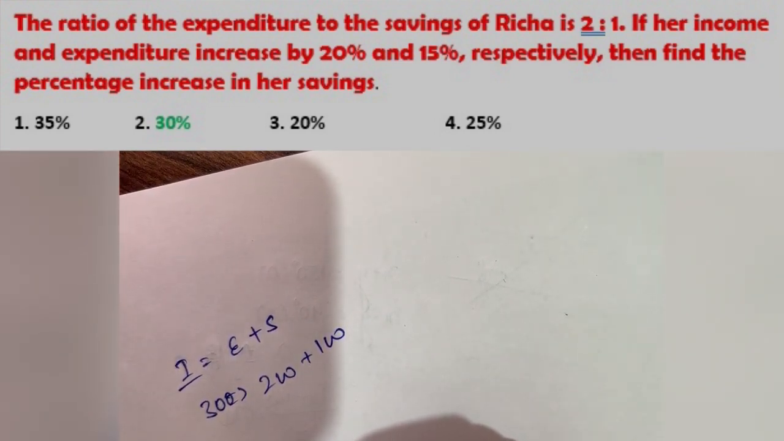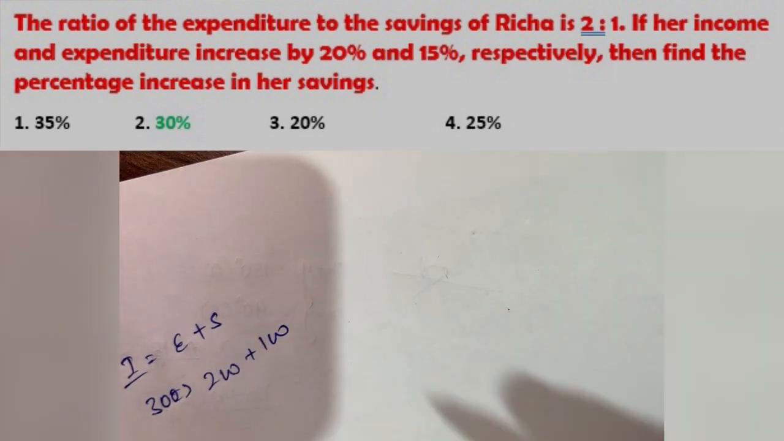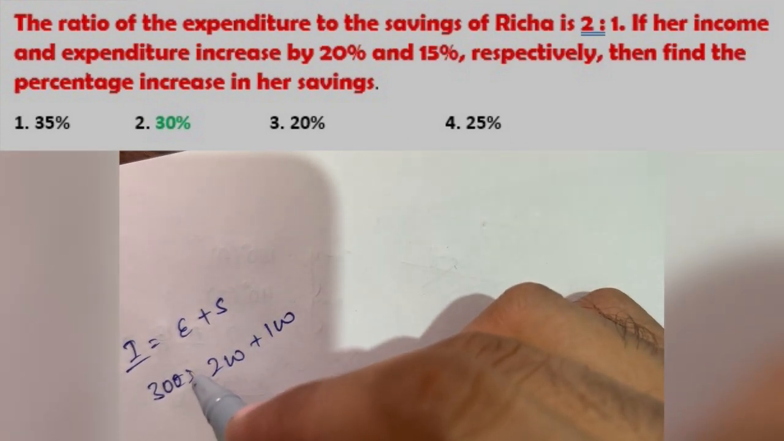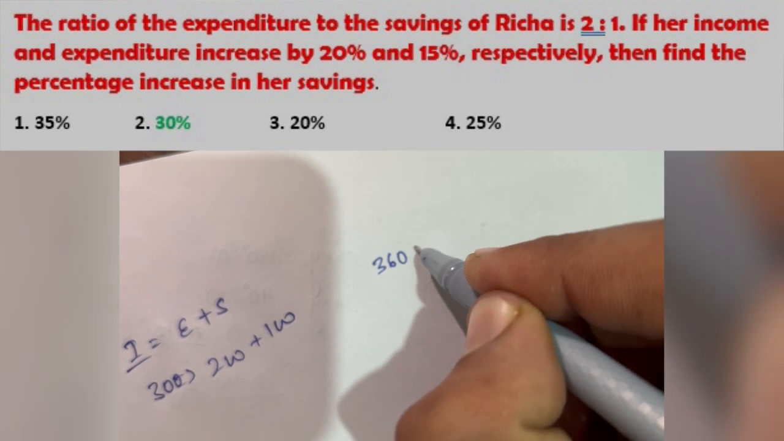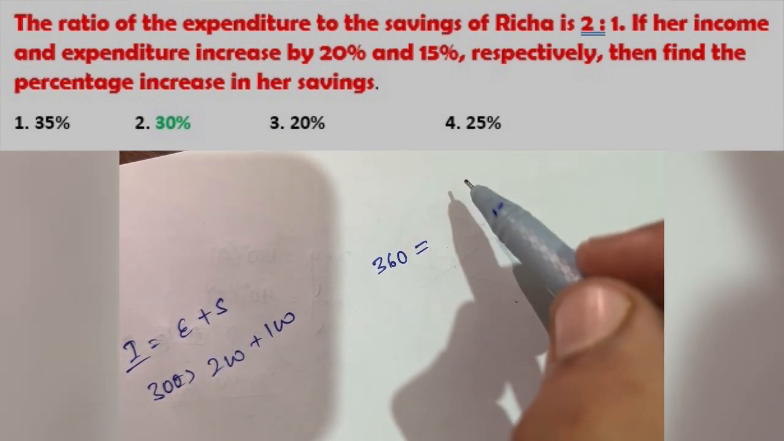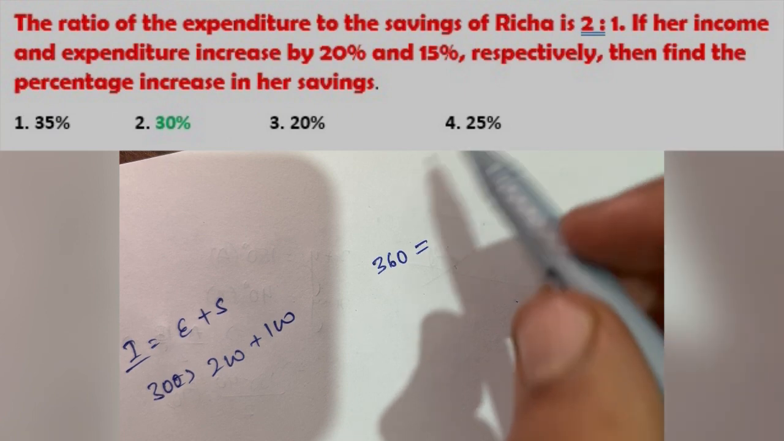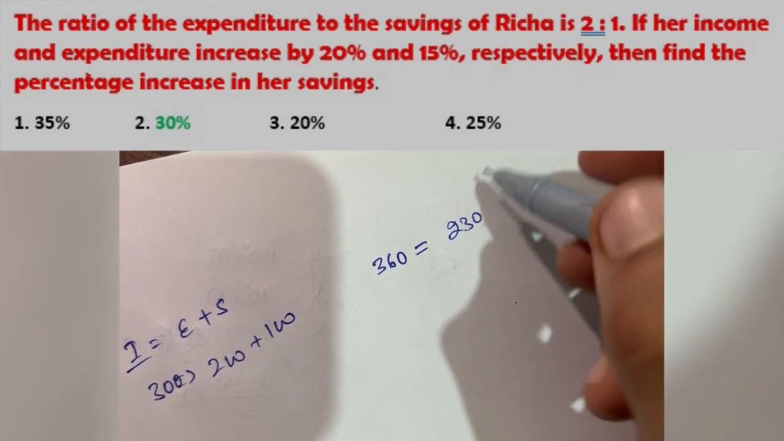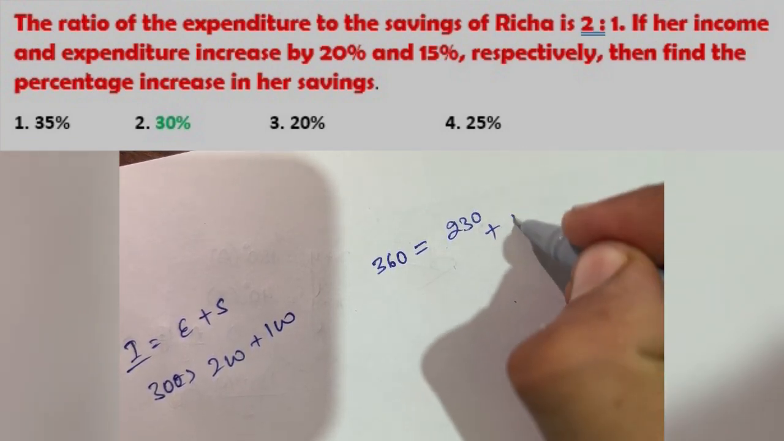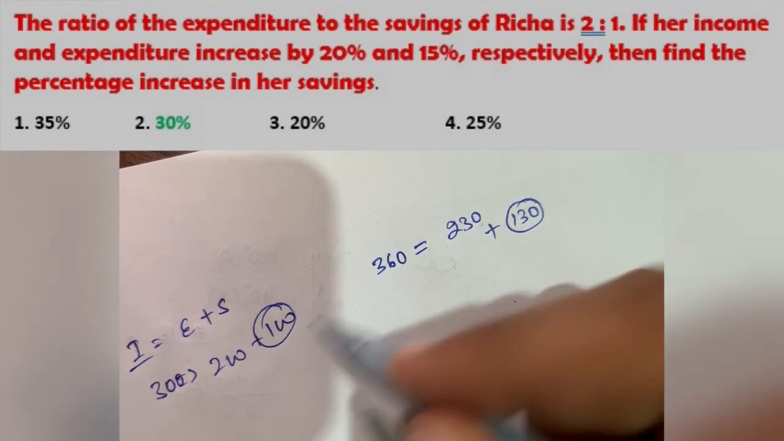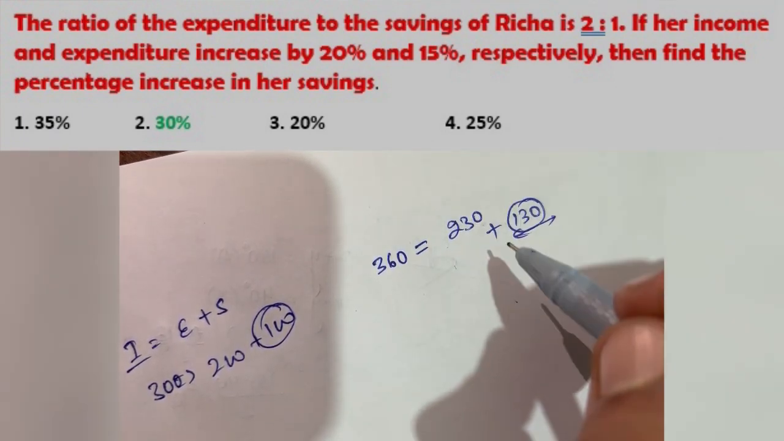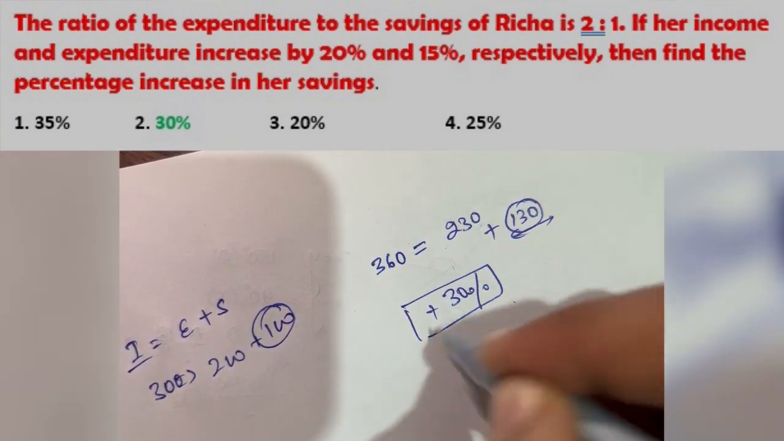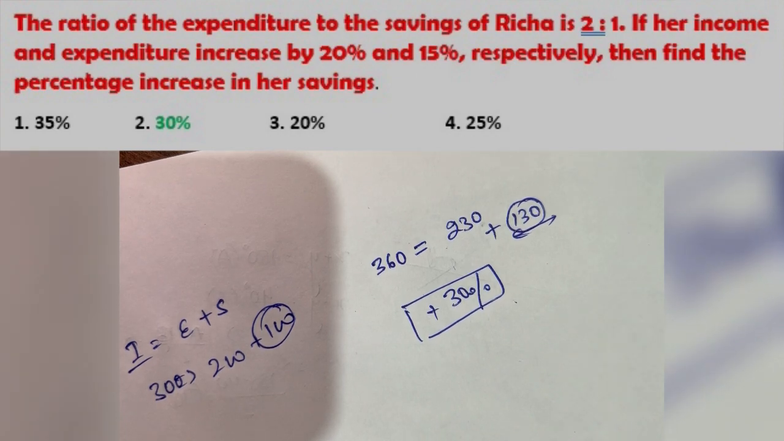Okay, so there is a condition given here that if the income is increased by 20%, it will become 360. And if expenditure is increased by 15%, it will be 230. So what will be the saving? Saving will be 130. First it was 100, now it is 130. So what will happen? There was a 30% increase in the saving. So that was your question number 10.